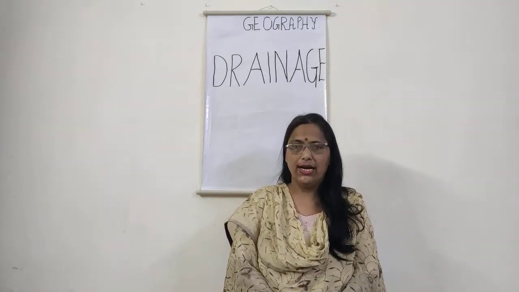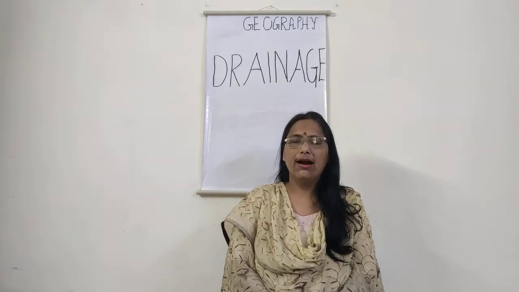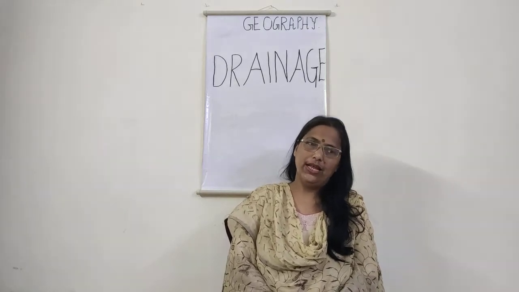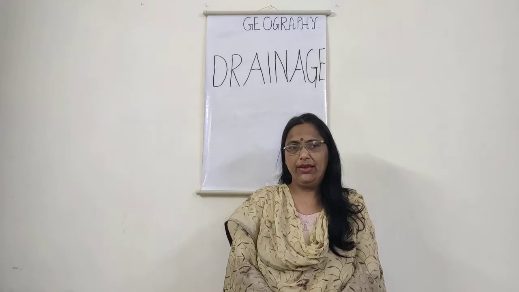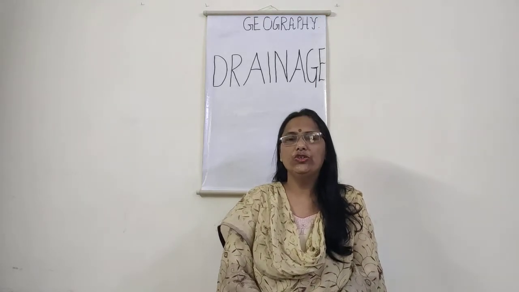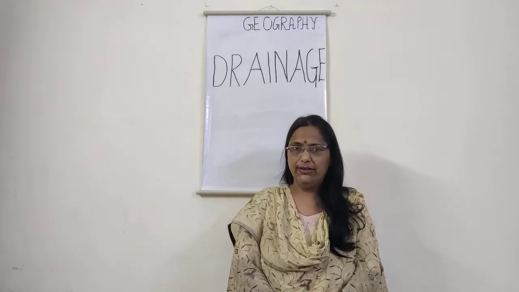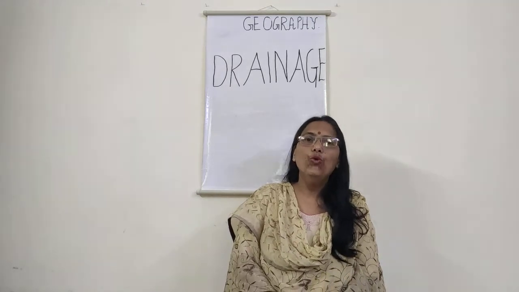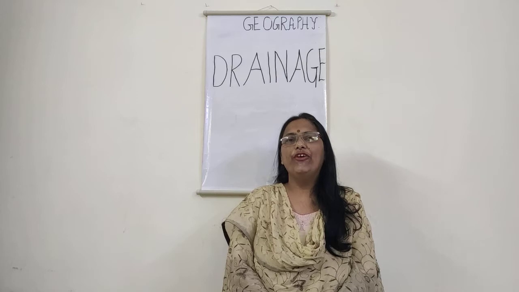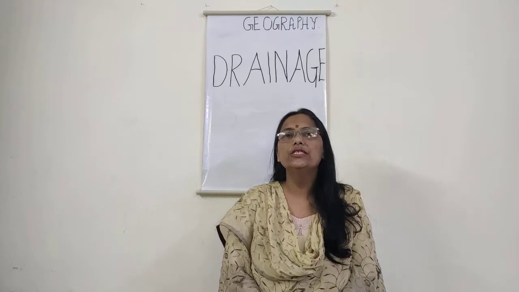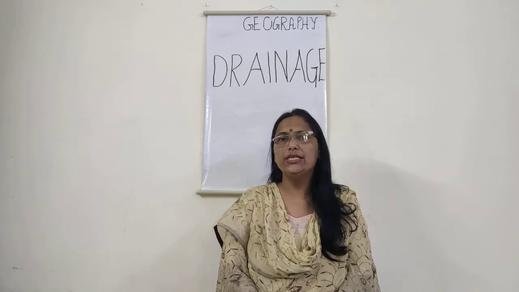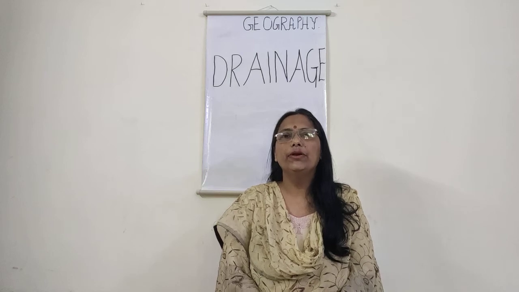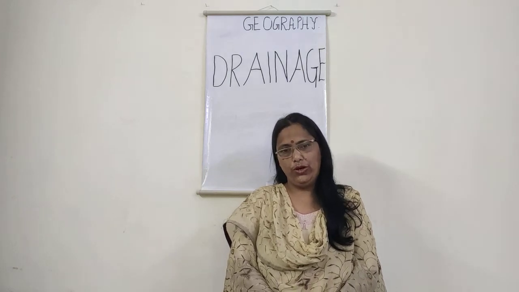These rivers are the Yamuna, the Ghagra, the Gandak as well as the Kosi. The Ganga basin starts from Uttarakhand and moves towards West Bengal, and finally merges into the Bay of Bengal.